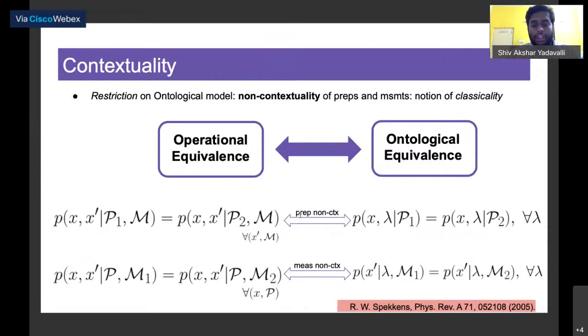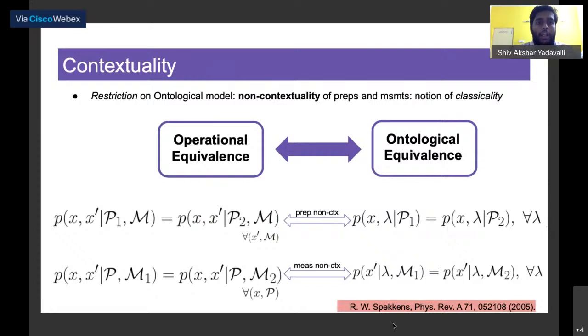First, for preparations, if two preparations are operationally equivalent, that is, there exists no measurement that can distinguish between them, as you can see here, then in our ontological theory they should be described by the same distributions. Similarly, if two measurements are operationally equivalent, that is, there is no preparation for which they produce different statistics, then again in our ontological theory they should have the same distributions, as we can see here. The response functions should be the same in our ontological theory.